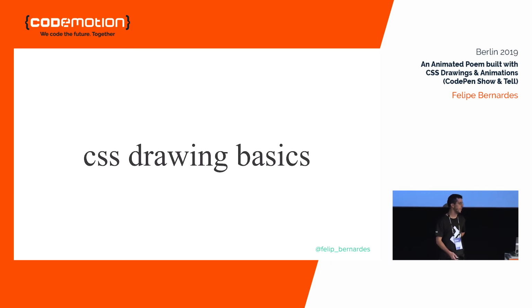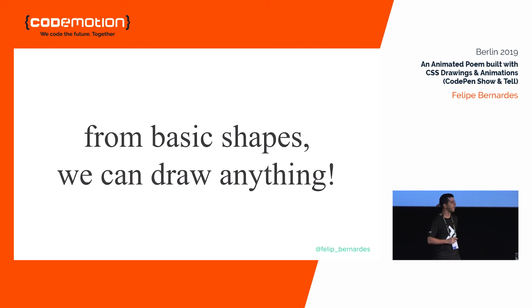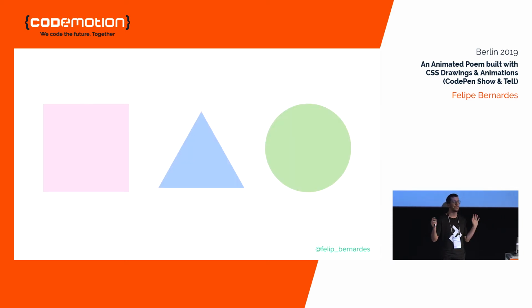But instead of CSS, let's just talk about drawing basics first, okay? There's this concept that from basic shapes, we can draw and design anything in UI development, or even on paper. So let's picture these 3 basic forms: a square, a triangle, and a circle. Would anyone say that from these basic forms, we can create a heart shape? Does anyone know how?